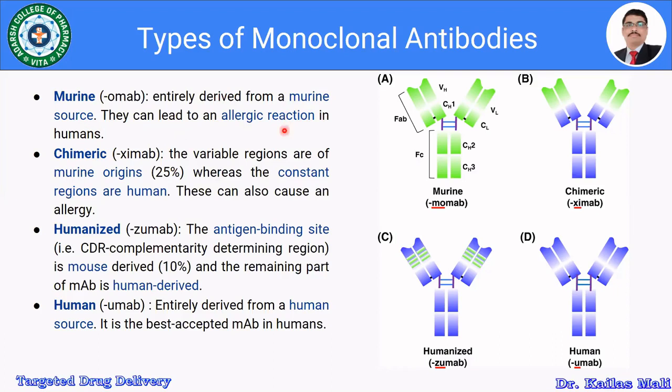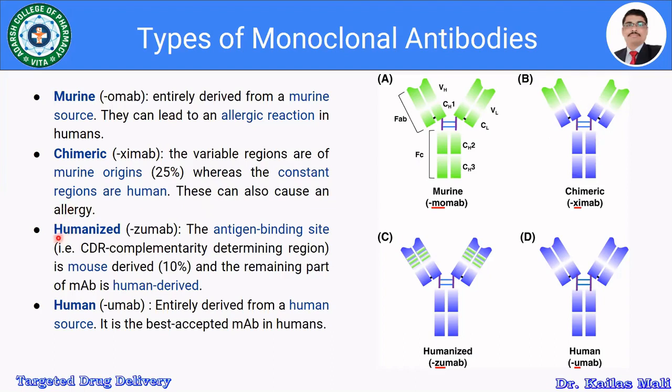Then the second type, the chimeric, is denoted as ZIMAB. Here the variable region, the top part, that is 25%, is of murine origin, whereas the constant region, the blue one, is from the human origin, but it can also cause an allergy.